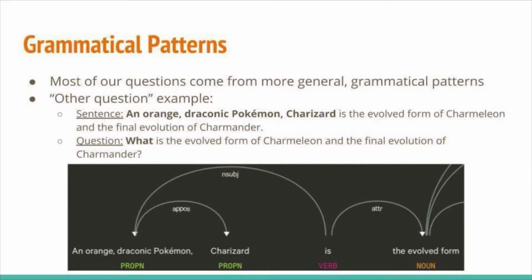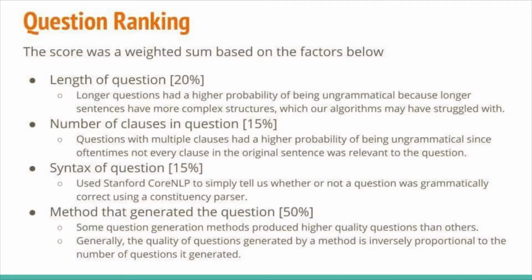Because spaCy's named entity recognition commonly misidentified Pokemon as locations, we included a list of all current Pokemon as a workaround. Since we only want to return n questions, we used a number of factors to rank our questions and return the n questions with the highest quality. Firstly, we looked at the length of questions. Longer questions have a higher chance of being ungrammatical because of our relatively simple patterns.